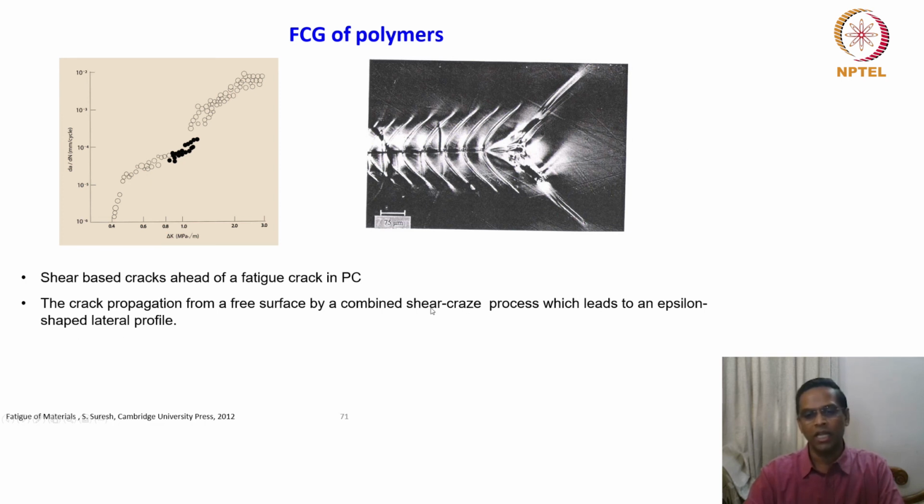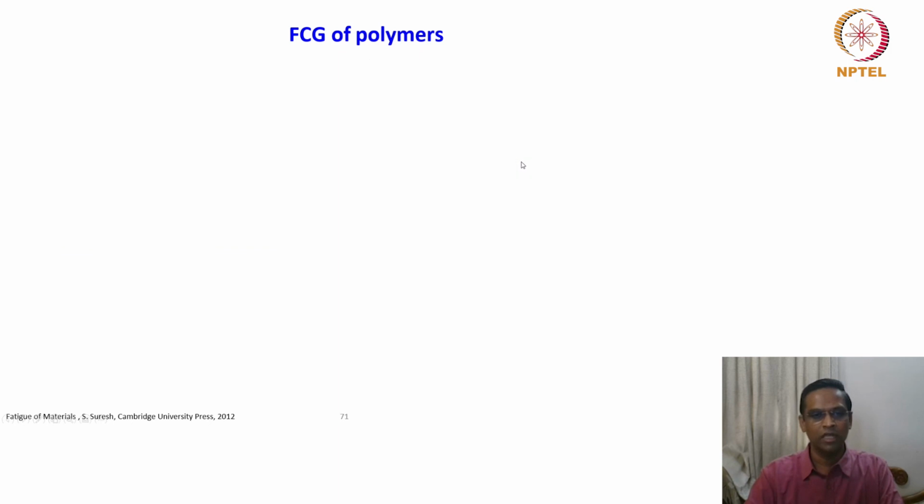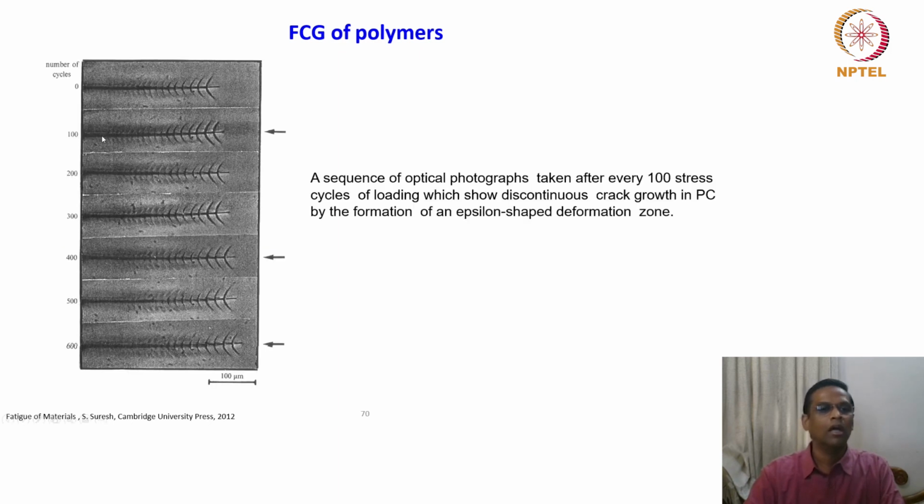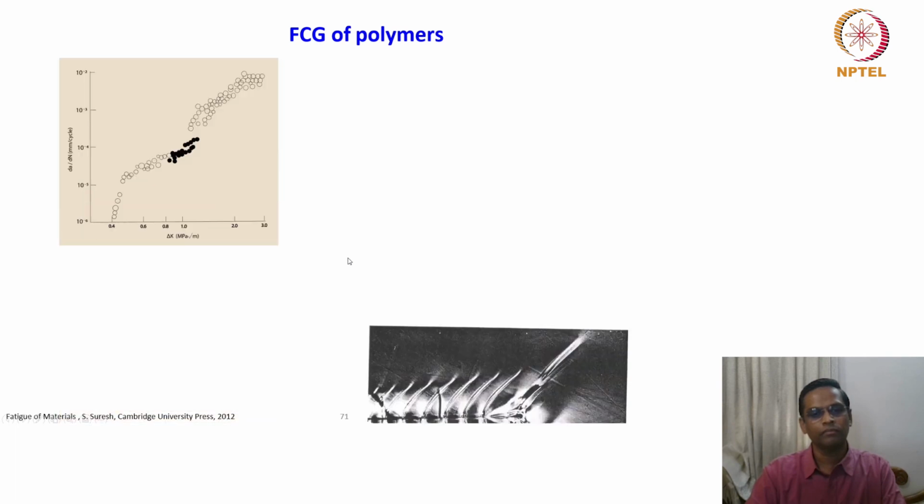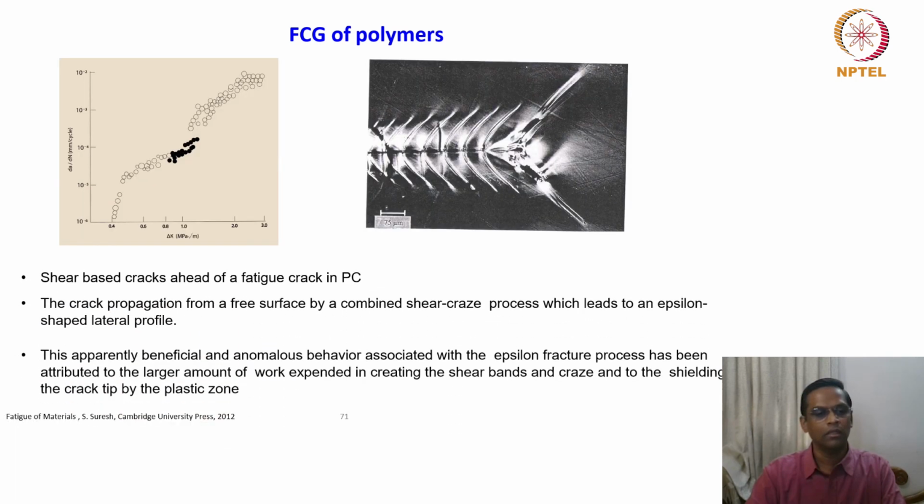Because the shear craze process occurs quickly, you can just go back and see this one. What happens is once it forms epsilon shaped shear bands, the crack immediately jumps. It doesn't carry the deformation there. It just jumps from there. So that is what is shown here.